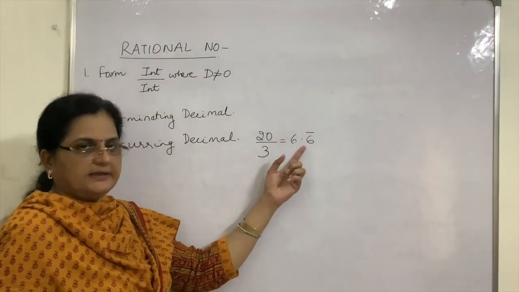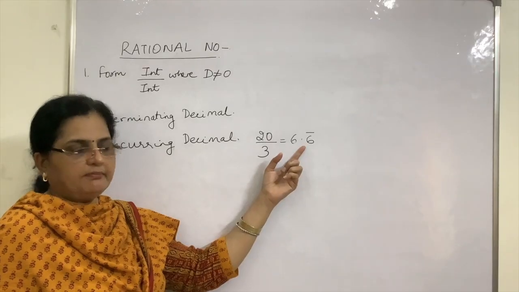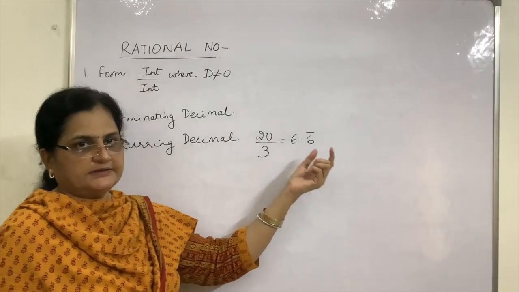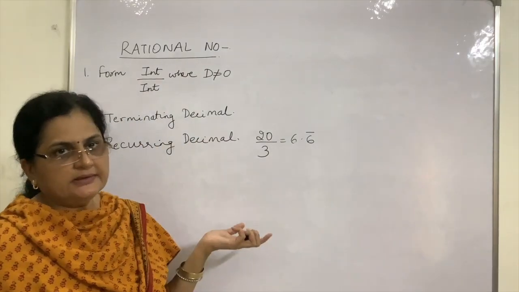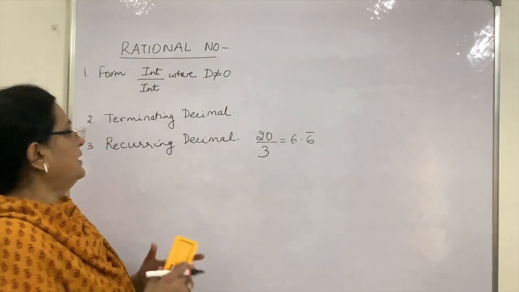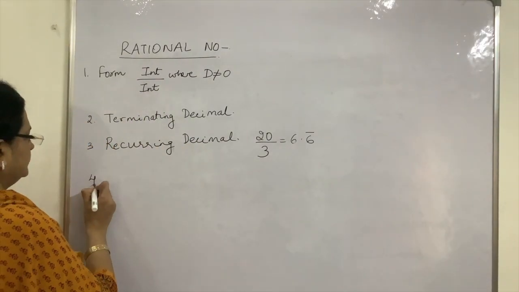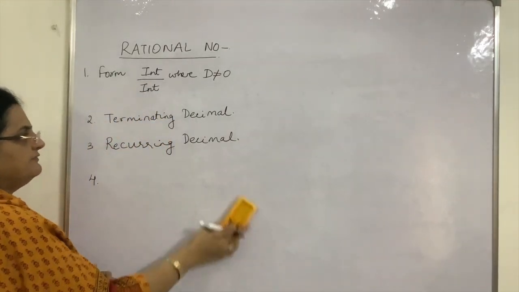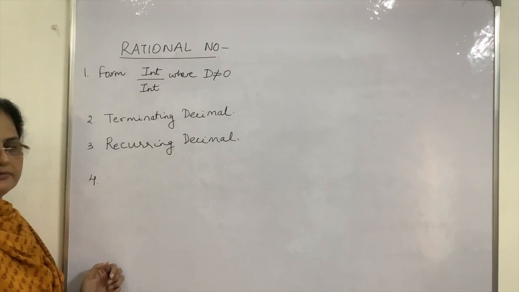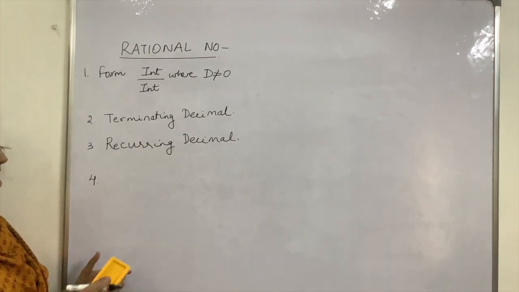Either one digit can be repeating, or maybe a group of digits is repeating itself again and again. Then it is known as a rational number. The next condition is, you can have many examples of terminating decimals and recurring decimals.